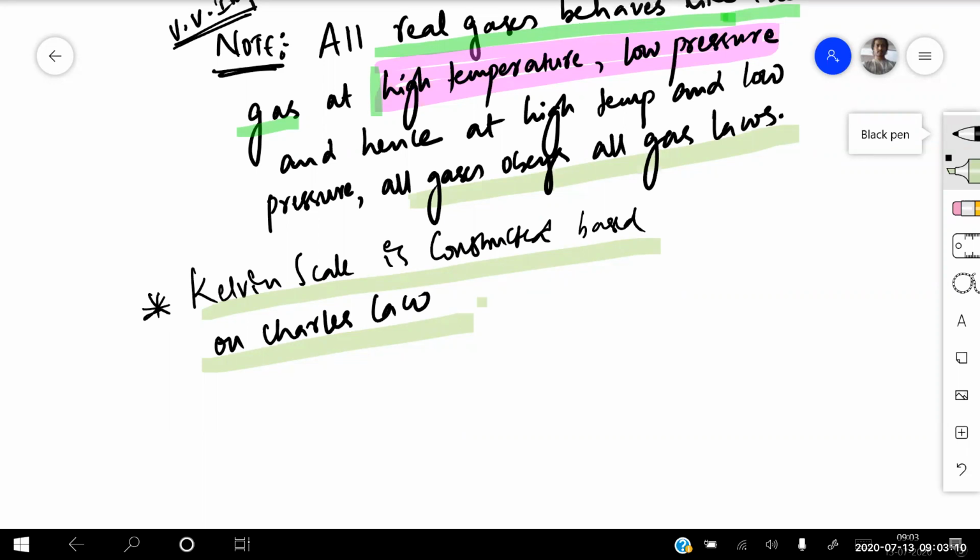Liquids means coefficient of apparent expansion, real expansion, anomalous expansion. It is a very small topic, you have ample time. I have sent you the Universal Self-Scorer book. From that, make your theory clear, go through my notes once again and do some standard problems. On Friday and Saturday, remind me, and we'll try to do problems on liquids. Okay.